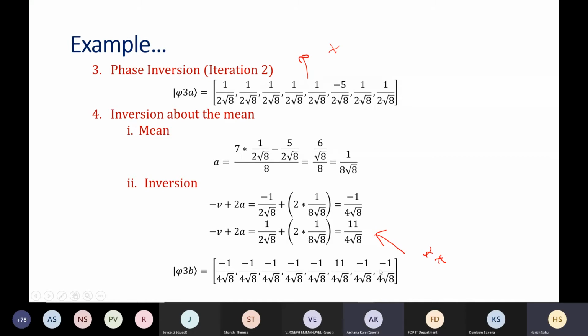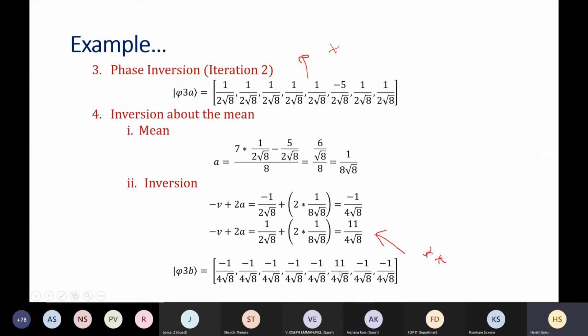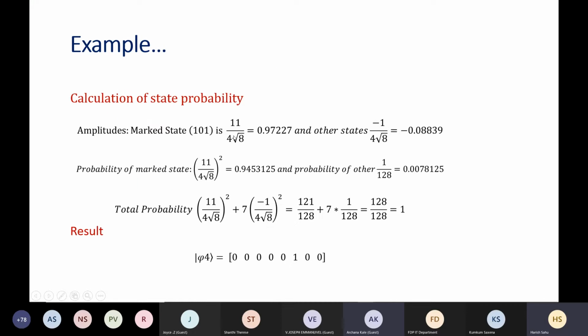Perfect. Now, if I ask you to compute the probability of all the states, so for this 101, what will be the probability? This is the amplitude. So it will be 121 upon 16 into 8. So this will be this number. So what is this number?